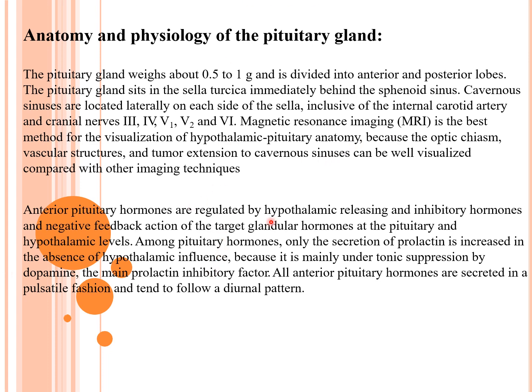Anterior pituitary hormones are regulated by hypothalamic releasing and inhibitory hormones and negative feedback action of the target glandular hormones at the pituitary and hypothalamic levels. Among the pituitary hormones, only the secretion of prolactin is increased in the absence of hypothalamic influence because it is mainly under tonic suppression by dopamine, the main prolactin inhibitory factor. All the pituitary hormones are secreted in a pulsatile fashion and tend to follow a diurnal pattern.